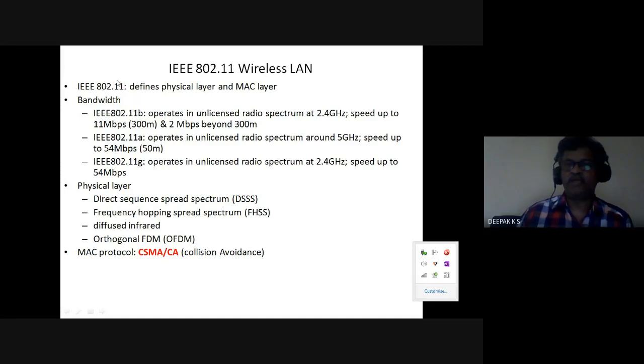It is 802.11 and all these alphabets. All these alphabets mean the physical layer is different. And the MAC protocol is mostly CSMA/CA. We have seen last semester that CSMA/CD is not feasible in wireless, only CA, collision avoidance. In the physical layer, you have direct sequence spread spectrum, frequency hopping spread spectrum. You have infrared as well. OFDM is there. So there are various physical layers and MAC layers.